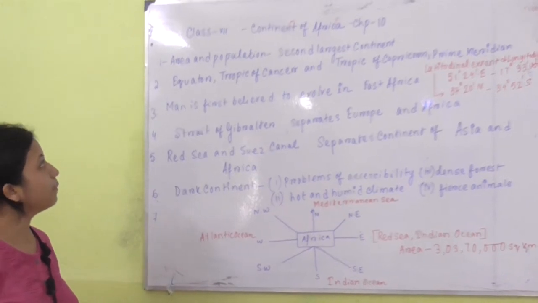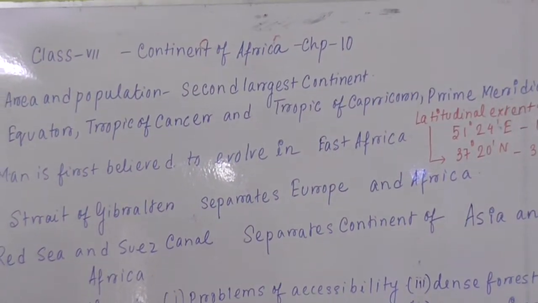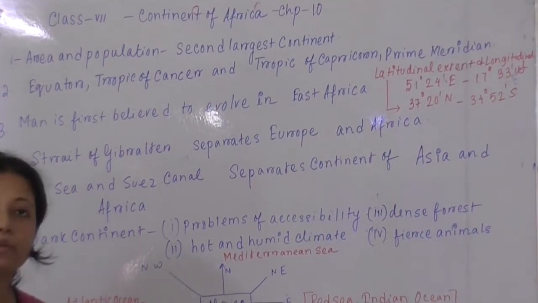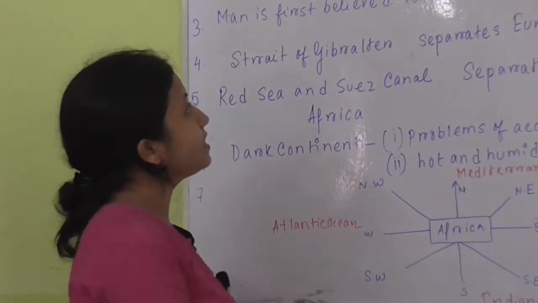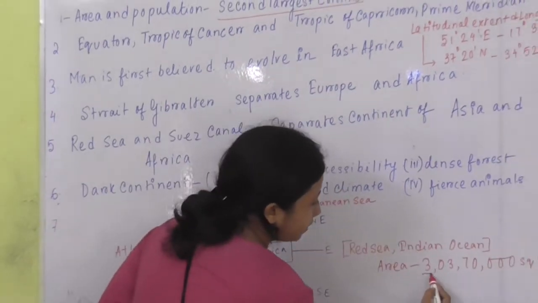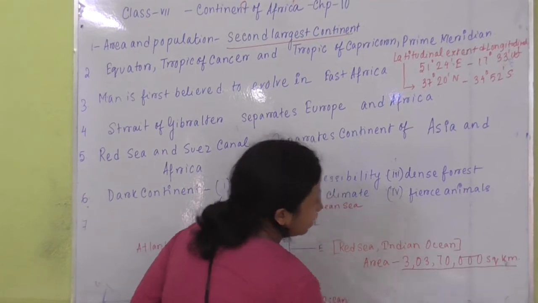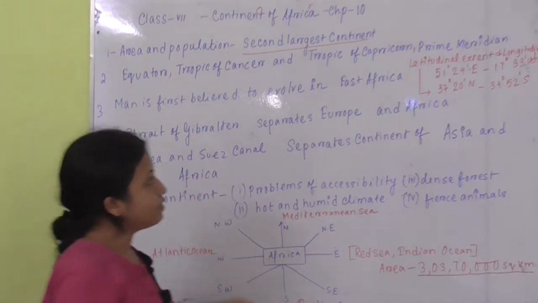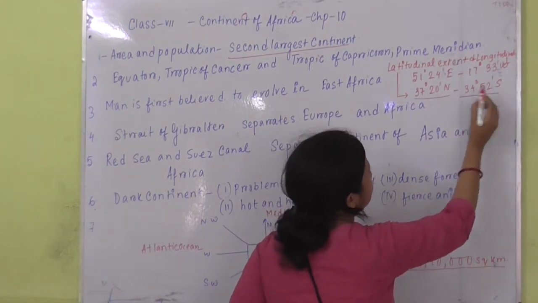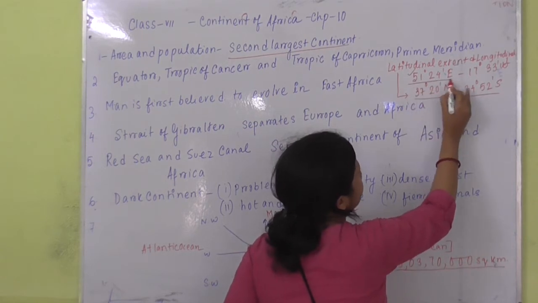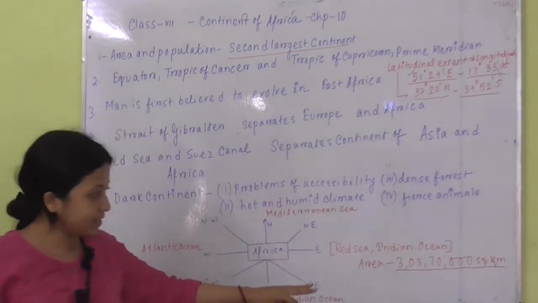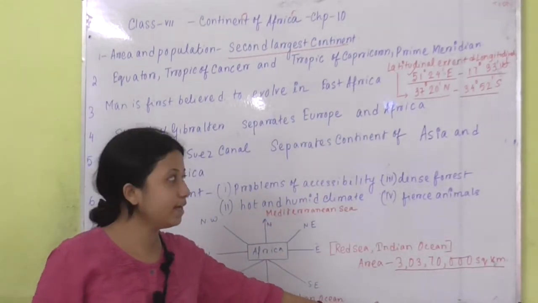Class 7. Today our topic is a part of regional geography and we shall start with the continent of Africa. According to area and population, Africa is the second largest continent, with an area of 30,370,000 square kilometers. The latitudinal extent is 37 degrees 20 minutes north to 34 degrees 50 minutes south, and the longitudinal extent is 51 degrees 24 minutes east to 17 degrees 30 minutes west. So we can understand that it comprises a vast area.